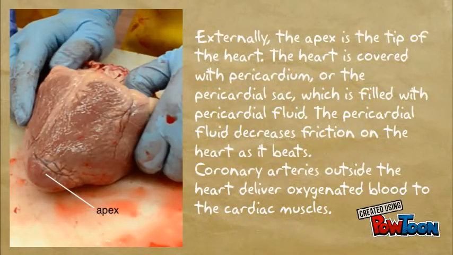The apex is the tip of the heart. The heart is covered with the pericardial sac, which is filled with pericardial fluid. The fluid decreases friction in the heart as it beats. Coronary arteries deliver oxygen and blood to the cardiac muscles.